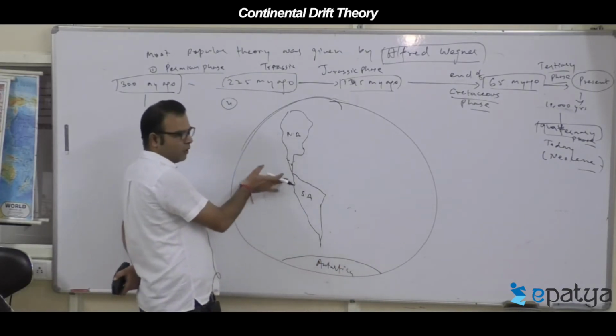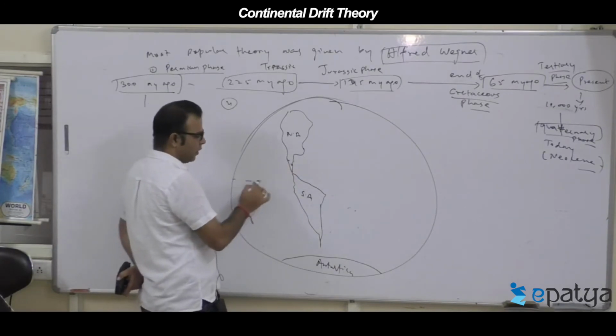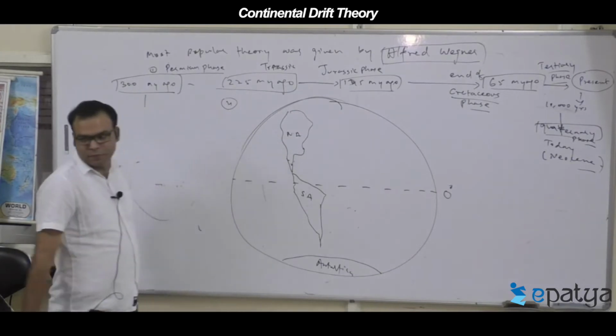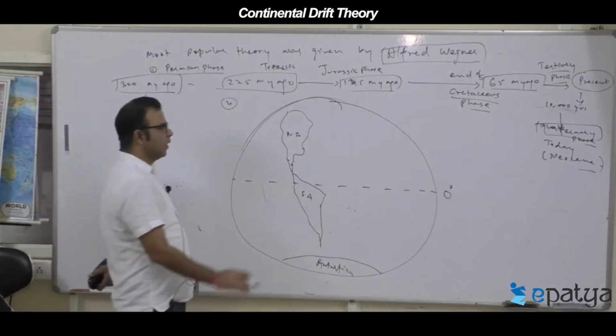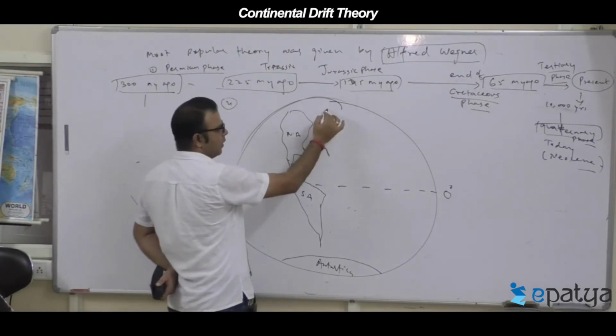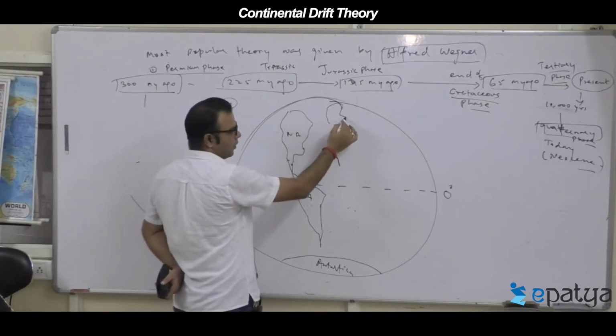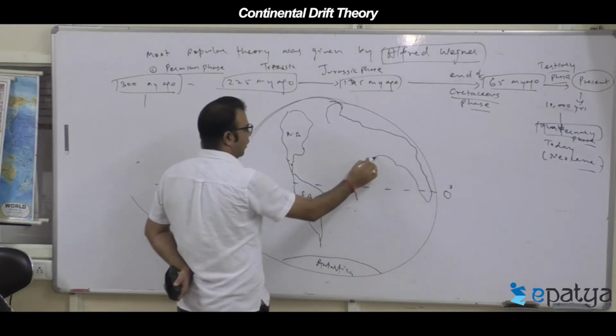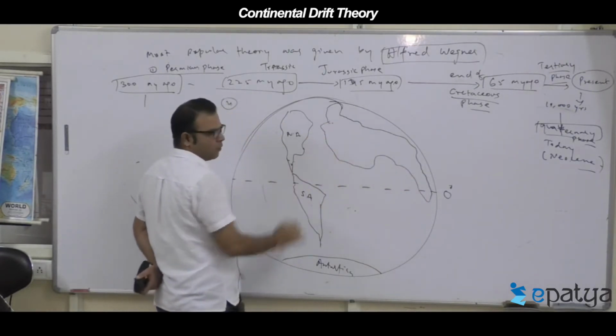This moved northward and elongated. This is the equator line, the line of equator, 0. And Europe is completely separated. Europe came from this part and completely got separated. And Europe and Asia today have been joined together.